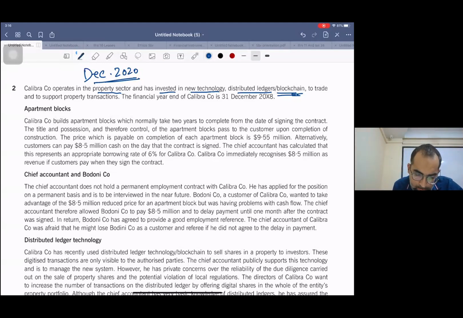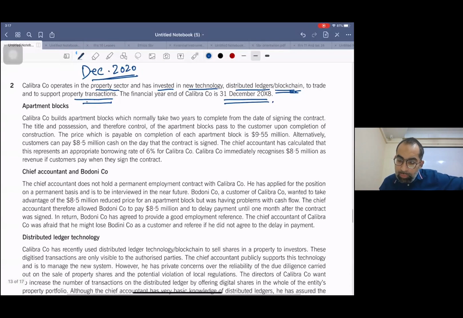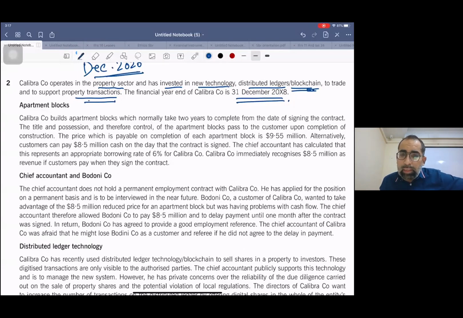Now, to trade and support property transactions, the financial year end of Calibra is 31st December x8. Okay, now the first requirement luckily is IFRS 15, and I must say that this transaction you have studied in previous past papers. It came in a few years back, around 2016 or 17. This transaction came.